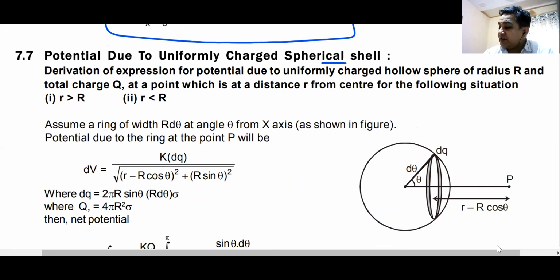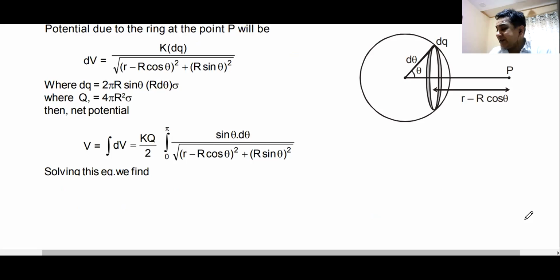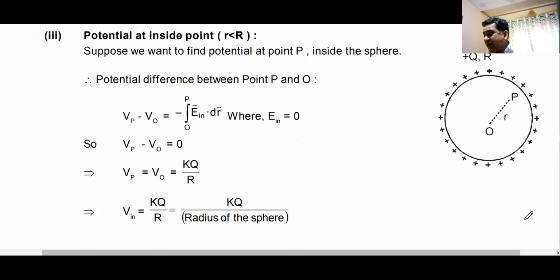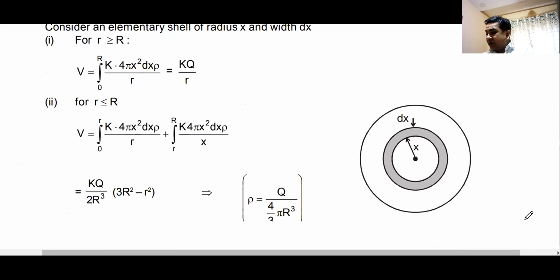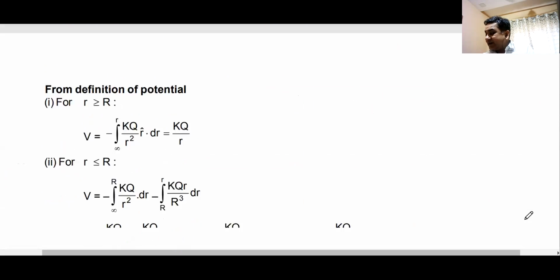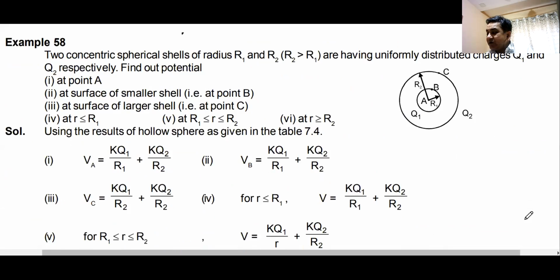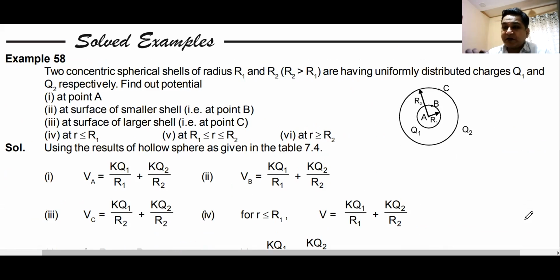Uniformly charged spherical shell, we already know the formula. This is a derivation. We don't need to get into the derivation. We already know this formula. Solid sphere also, we know the formula. At the center of the sphere, it is minus 3 by 2. This is the question that we are looking at, where we are going to apply whatever we have learned.